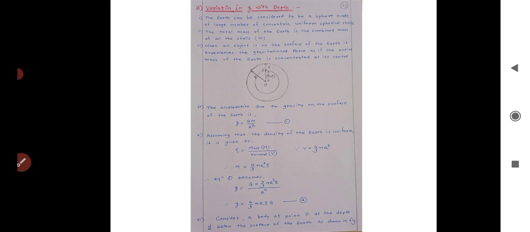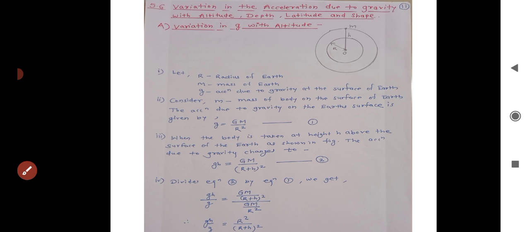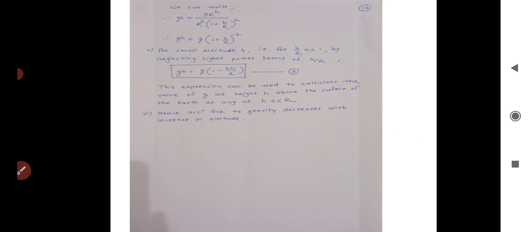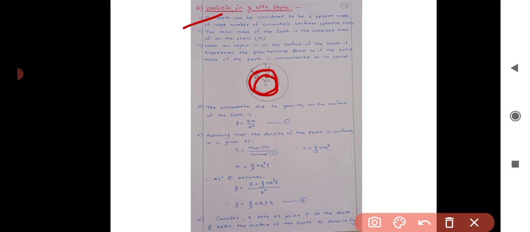Now we'll discuss the variation in acceleration due to gravity, small g, with respect to depth below the surface of the earth. The earth can be considered to be a sphere made up of a large number of concentric uniform shells.